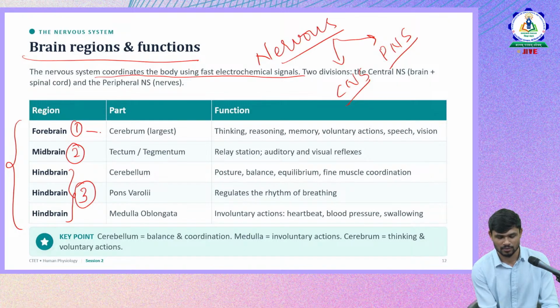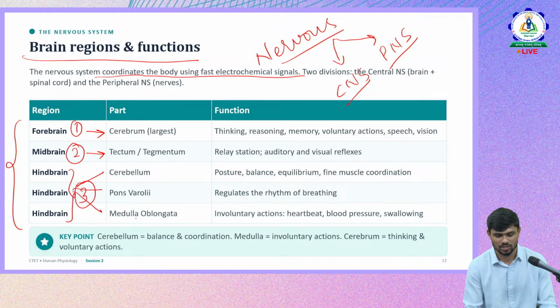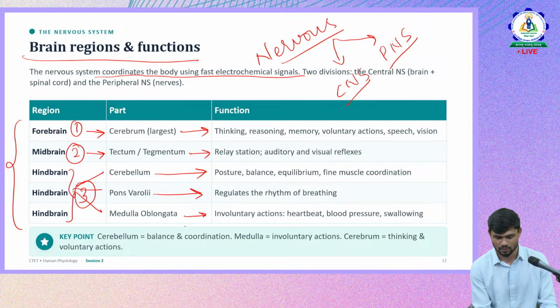The forebrain is the largest, then the midbrain, and the hindbrain is divided into three: cerebellum, pons varoli, and medulla oblongata. Their functions are given here. We have to remember these functions because questions will be asked to match the functions with the part of the brain.